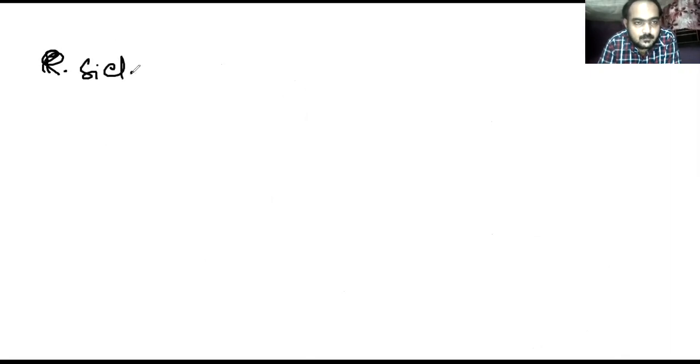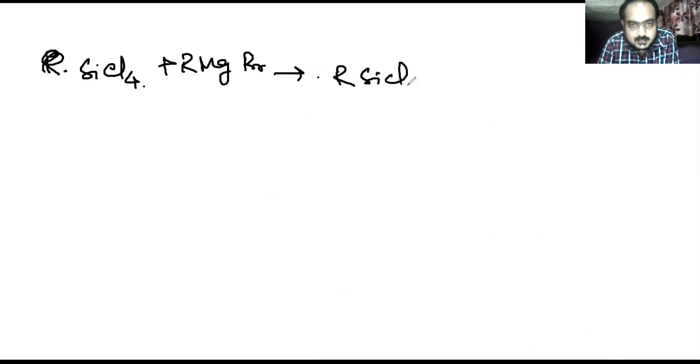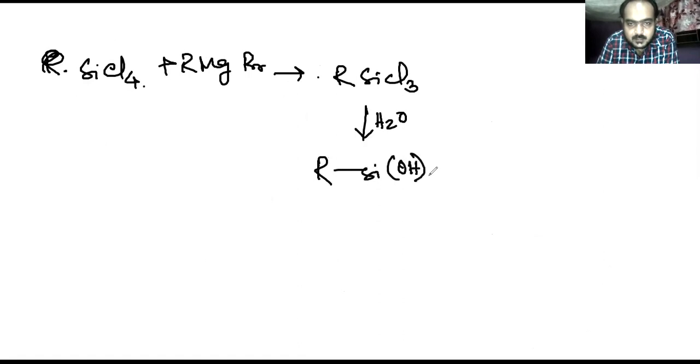We can form a large number of structures also, such as you can see here. Suppose SiCl4 plus RMgCl or RMgBr, you can produce RSiCl3. Now you give water to it. This will produce RSi(OH)3.